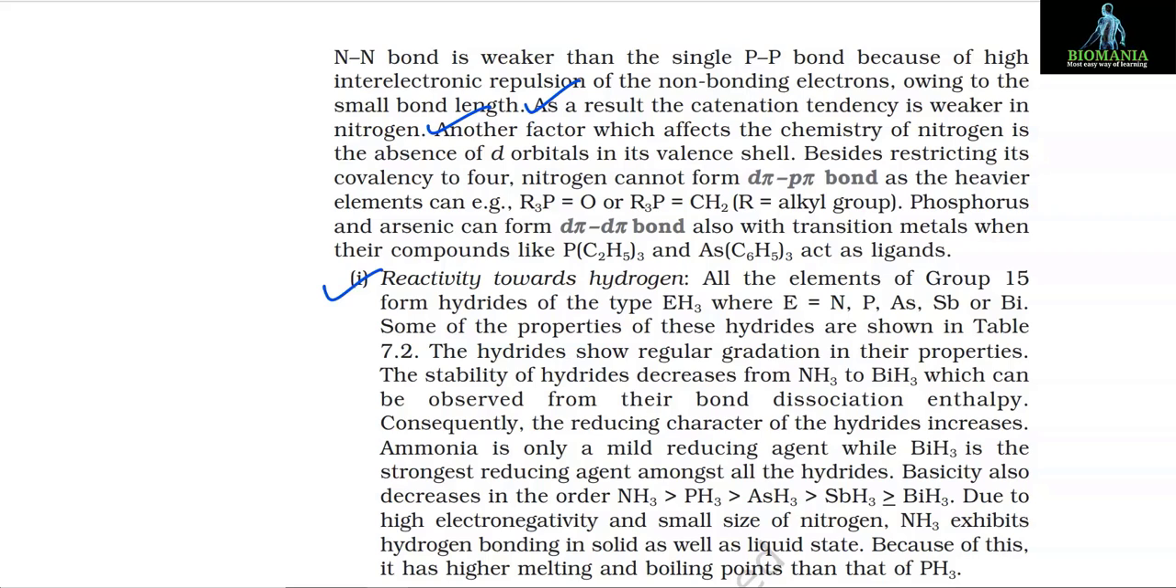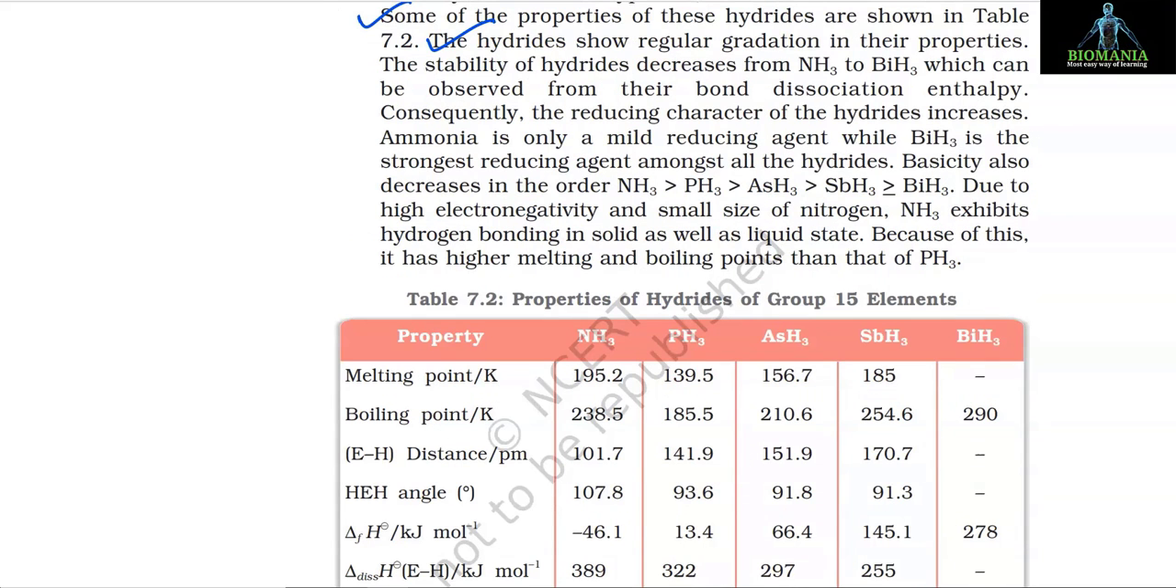Number 1. Reactivity towards hydrogen. All the elements of group 15 form hydrides of the type EH3, where E equals N, P, arsenic, antimony or bismuth. Some of the properties of these hydrides are shown in Table 7.2. The hydrides show regular gradation in their properties.